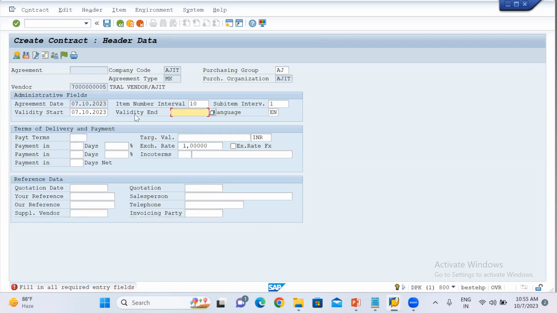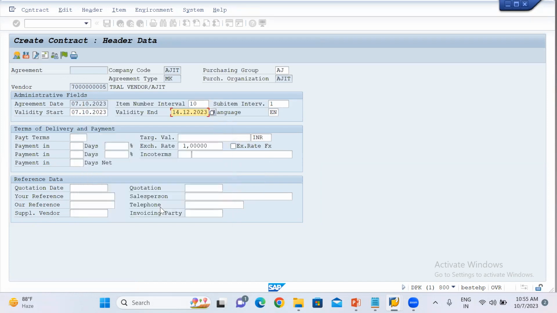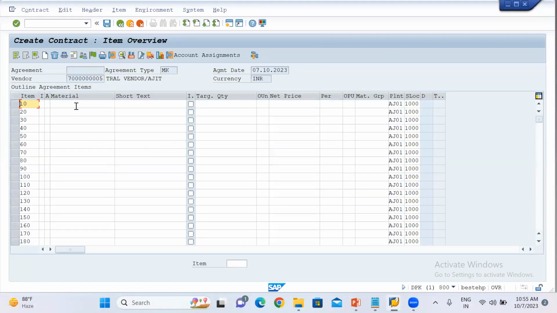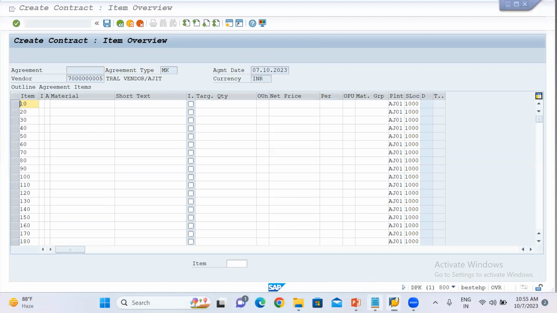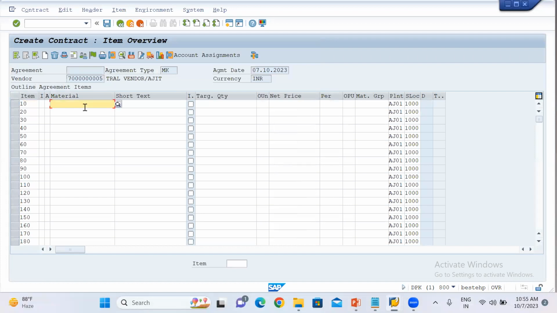Then after, put the valid end date. That means the validity end date for that contract. Let's say the contract will end on 14th of December. I just put that, click enter. After that, I have to put the material over here, for which material I am doing the contract. So let me put the material over here.